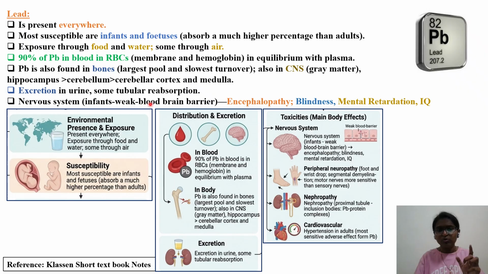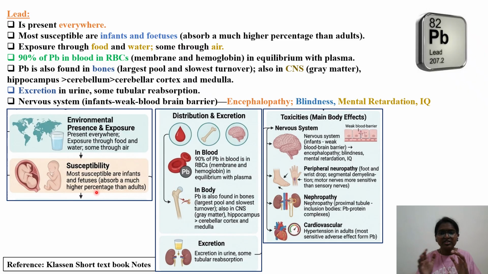Excretion is in the urine, with some tubular reabsorption. Lead has an association with the kidney, as one of the target organs of toxicity, causing nephropathy, proximal tubular inclusion bodies, and lead-protein complexes. Nervous system: in infants there is a weak blood-brain barrier. As I told you, in children and infants the brain is still developing, and the neural network has a leaky blood-brain barrier. As a result, lead can enter the brain and cause encephalopathy, blindness, mental retardation, and lowered IQ. So children are more susceptible, and infants and fetuses absorb a much higher percentage than adults.